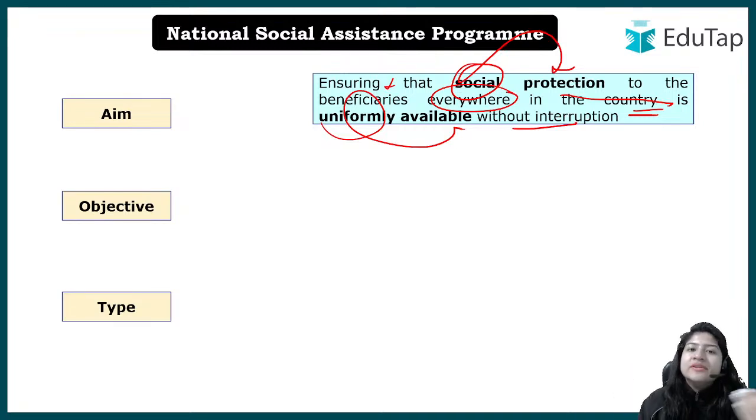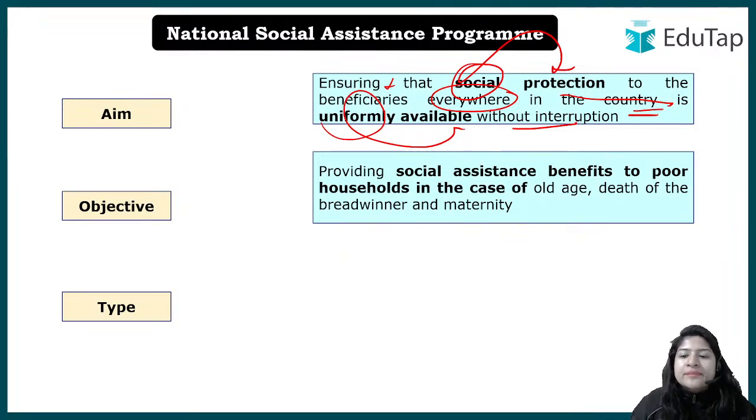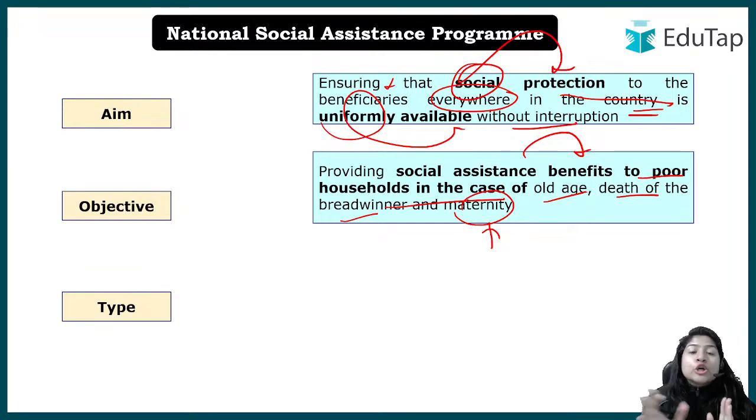This was the aim, and with that this particular objective came under the scheme, okay, to provide social assistance to benefit the poor household in case of old age, or maybe for example देखो क्या होता है, there was a breadwinner in the family, now the person has died and all were dependent on them, so in that case now they require money, right? They require money to live, for the livelihood. So in that case social assistance will be provided. Or in the case of maternity, at least for the first 6 months it's being said, right, that the mother should take rest and take care of the baby and everything, right? So during that time period who will give the money, right? So there should be some financial assistance. So all the objectives will be catered under this.